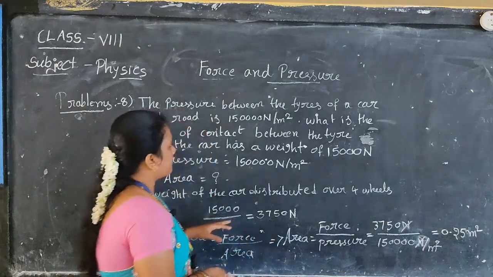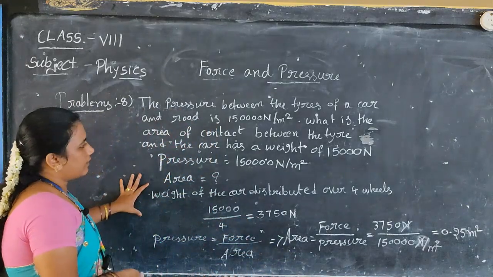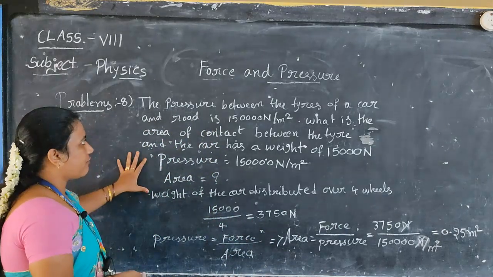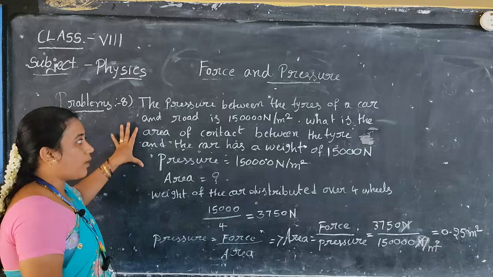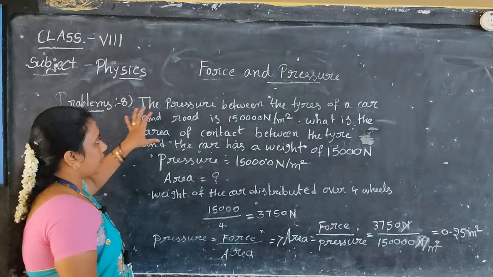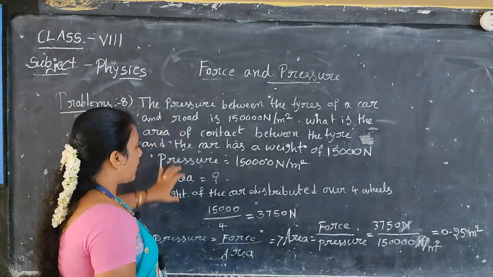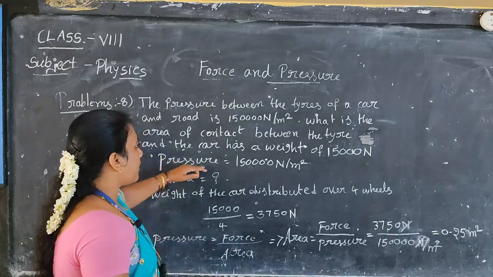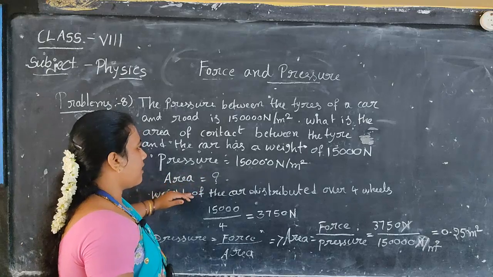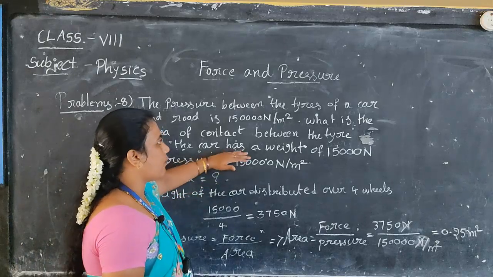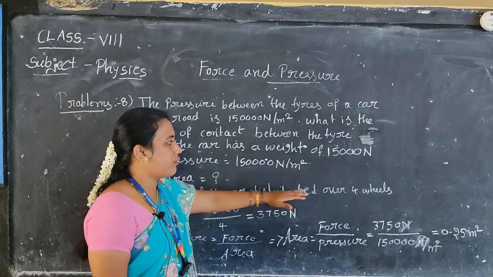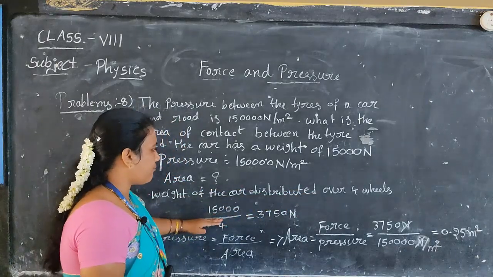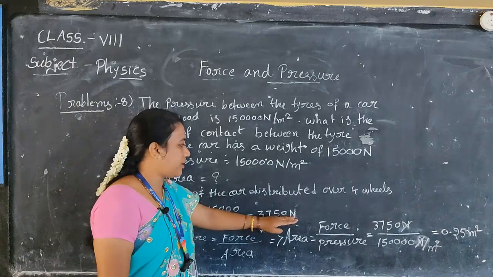So like this you have to solve the problem. So to solve the problem, first of all you have to note down what values given there. So relations, okay, so formula you have to learn. Pressure is equals to force by area, and then coming to what pressure given, what is the area, means here weight given, weight of the car is distributed over 4 wheels, so we have to divide by 4, 15,000 by 4, so I'll get 3,750 newtons.